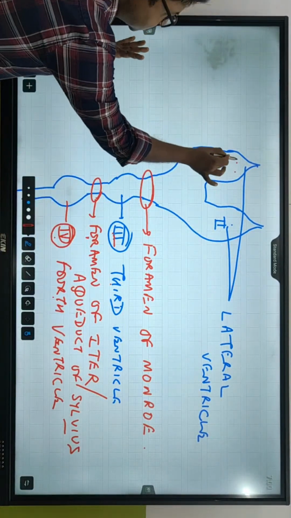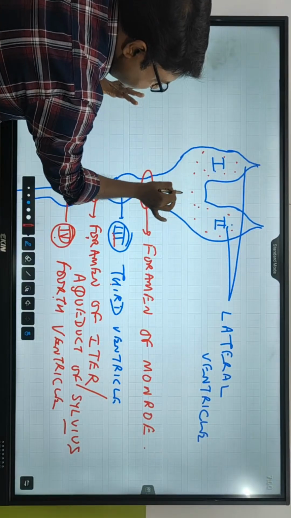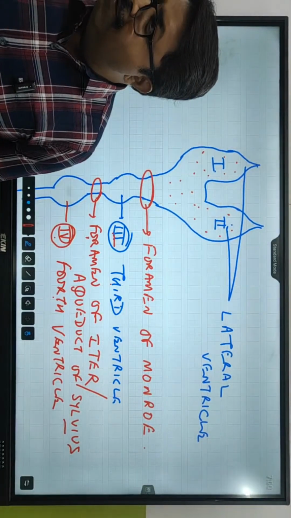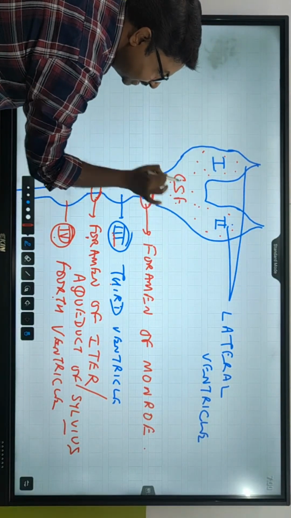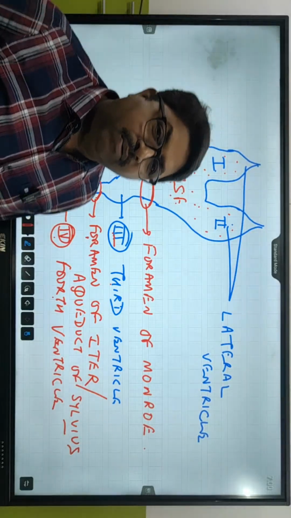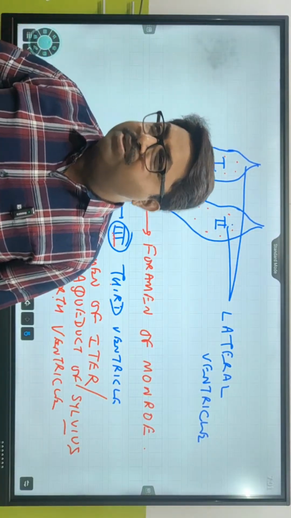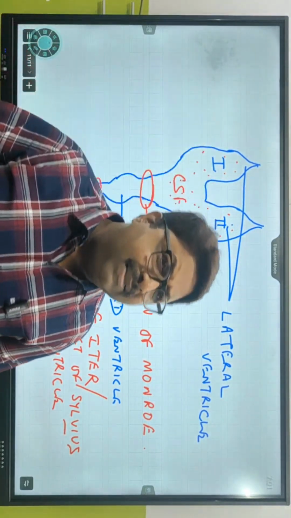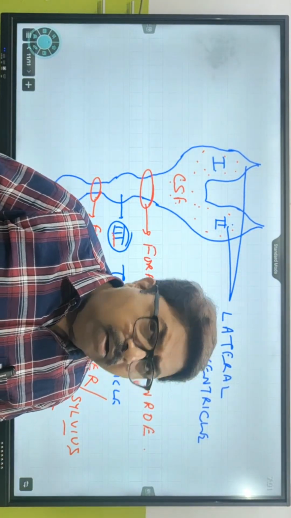So what is the function of these ventricles? Do these ventricles contain valves just like in the heart? No, there is no valve. And what travels? Cerebrospinal fluid. Who will tell what is the function of cerebrospinal fluid? Shock absorber, very good. Anything else?